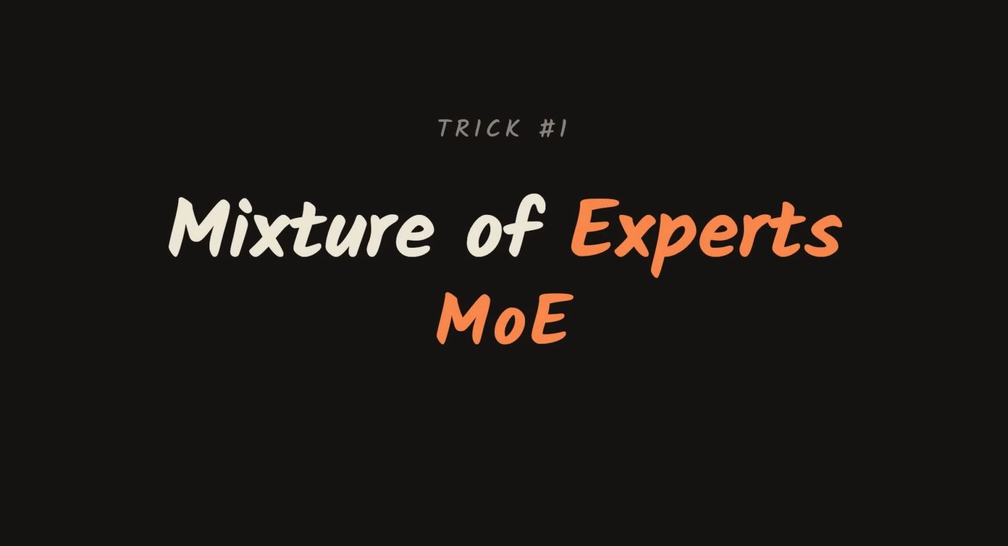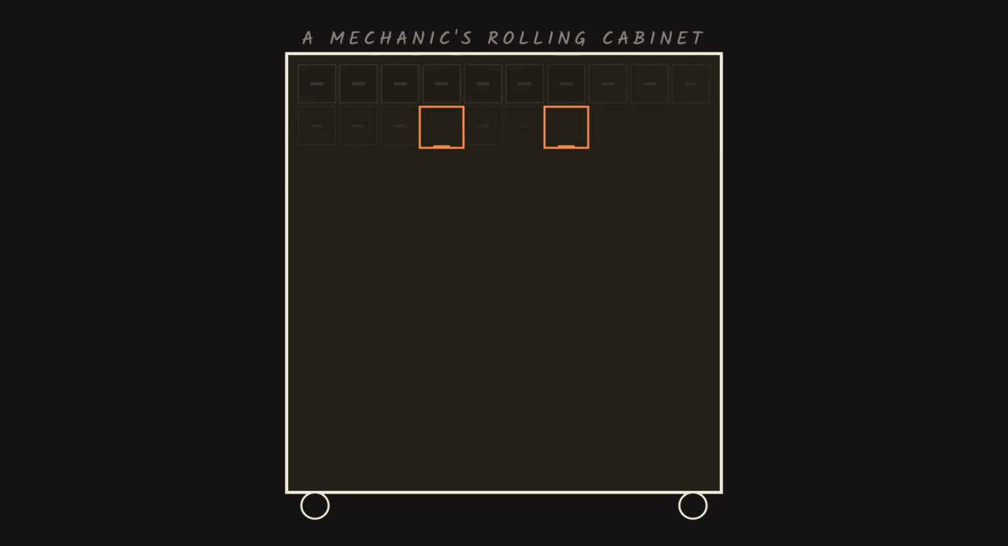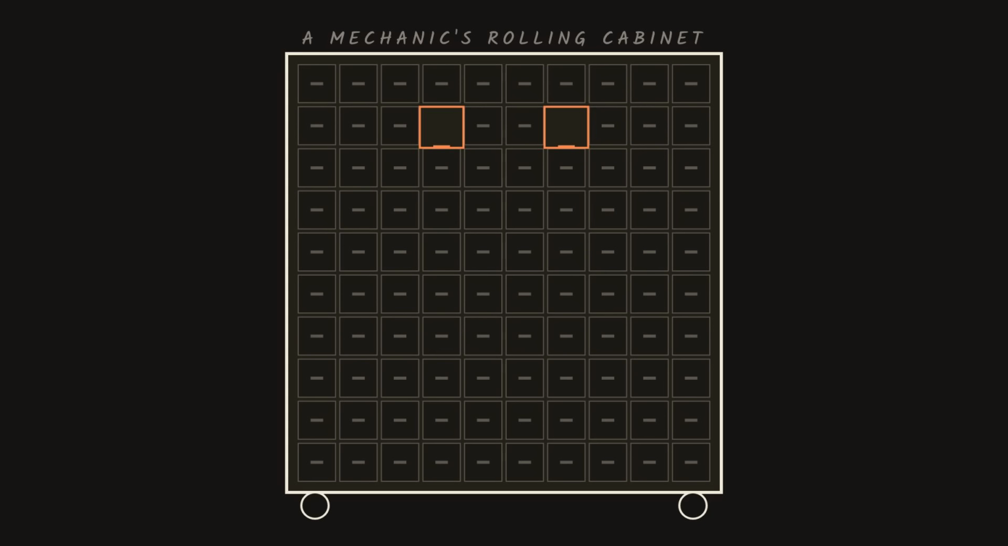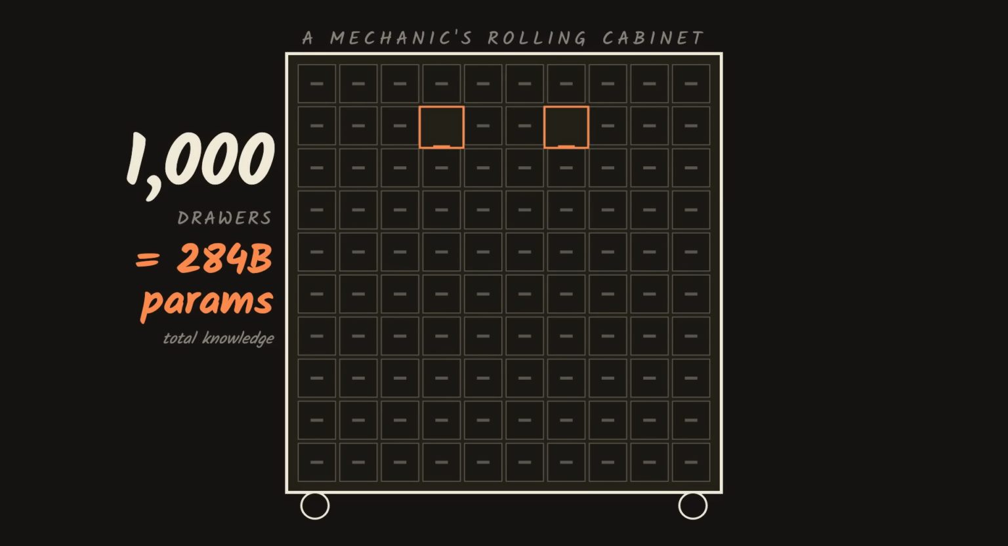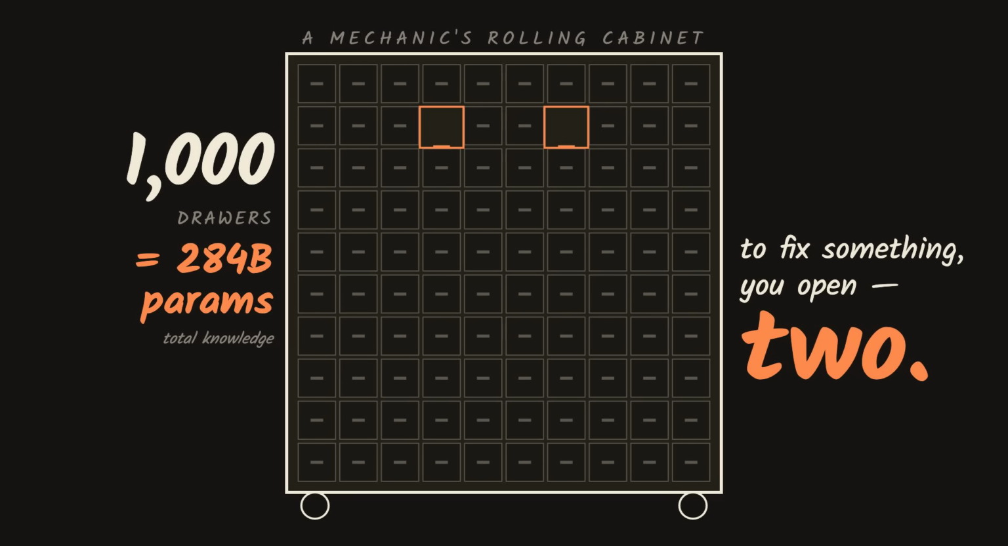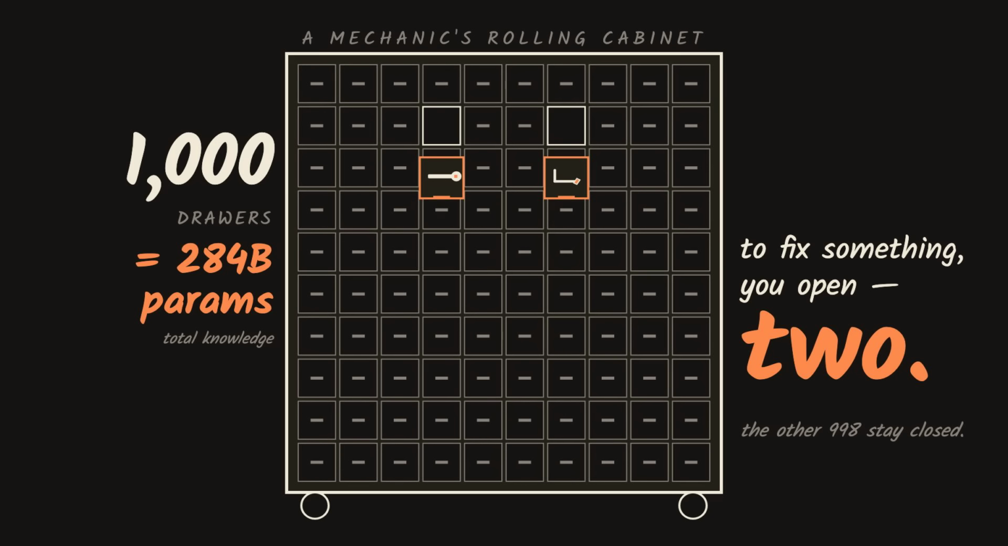First trick, mixture of experts, MOE. The idea isn't new, but DeepSeek has been refining their version for years. Think of a mechanic's rolling cabinet with 1,000 drawers. That's the 284 billion parameters, total knowledge. But when you go to fix something, you don't open every drawer. You open maybe 2, the socket wrench and the hex key. The other 998 stay closed.